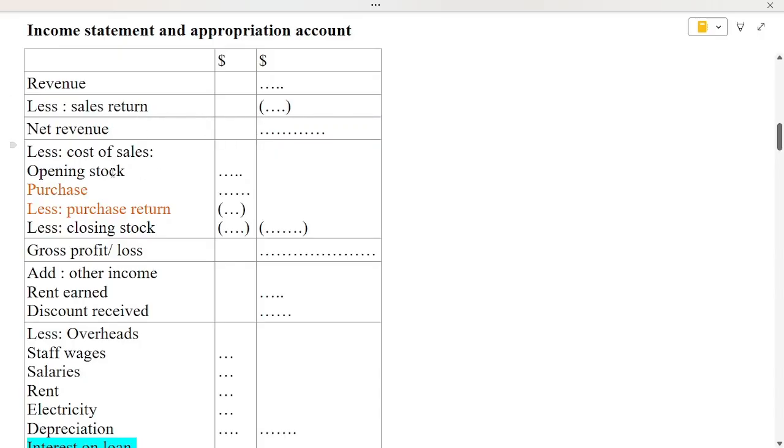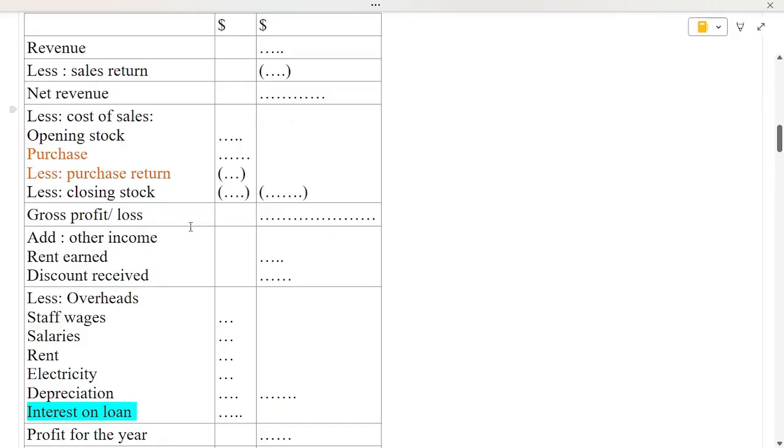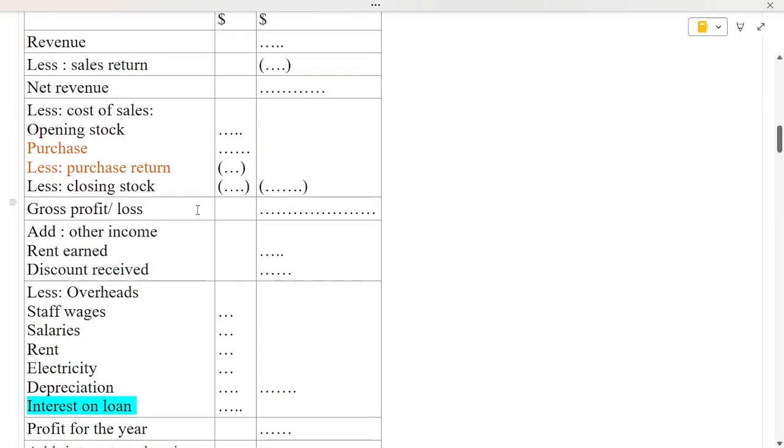And about cost of sales, this is opening stock, purchases, purchase returns, closing stock, like in the sole trader. I'm not explaining more about all of this. And the gross profit or loss we calculate.